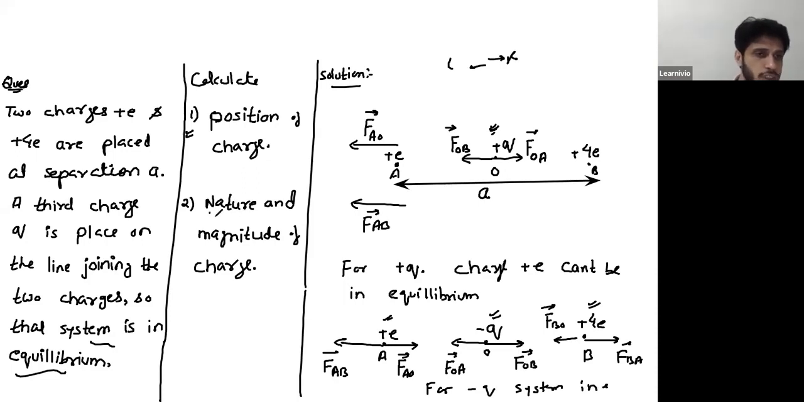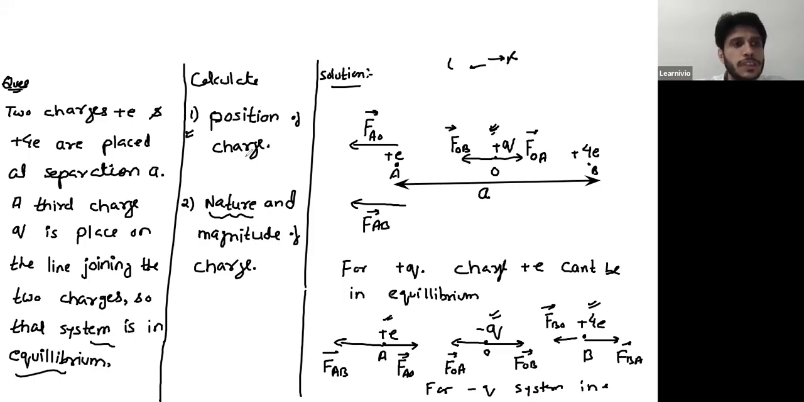So this part of the question, nature of charge. So you got the nature. The nature of charge is negative. Your charge Q should be a negative charge. Just note it down, and then you start the complete calculation. So this is important. The system cannot be in equilibrium for this plus Q, but the system would be in equilibrium if charge is negative.